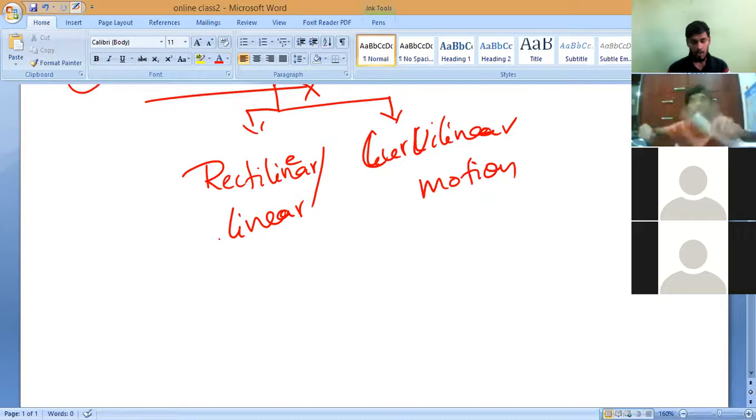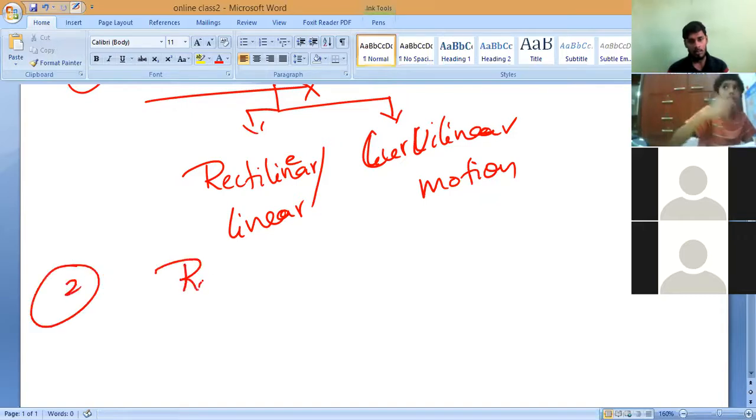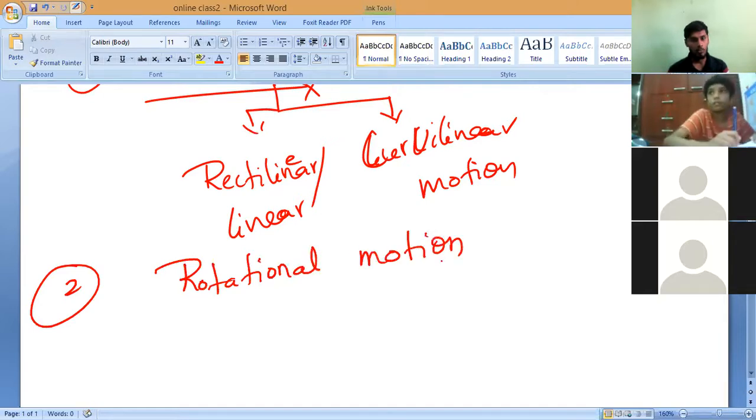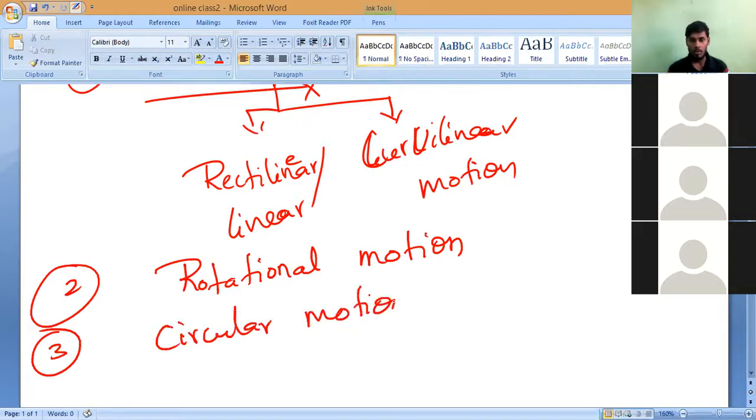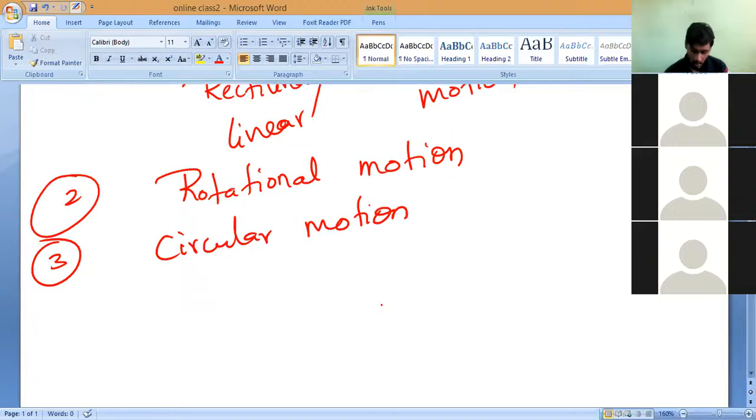The second type of motion we have studied is called rotational motion. Next we studied circular motion. Next we discussed periodic motion. So today's class will continue from there.